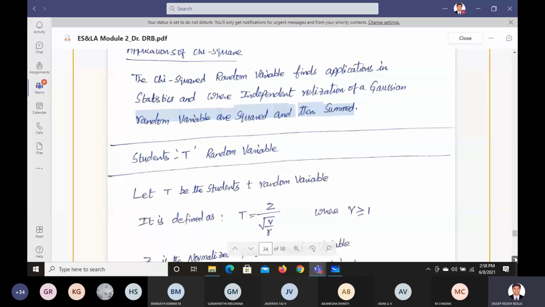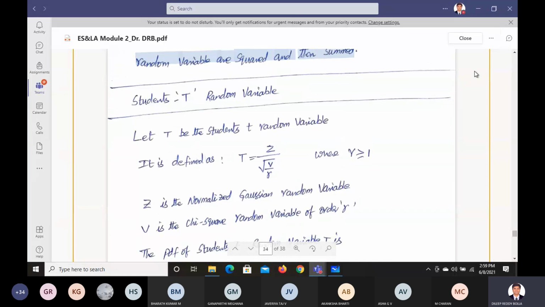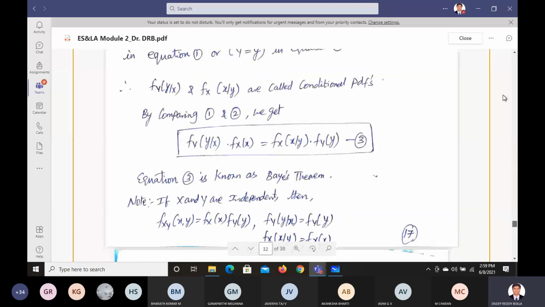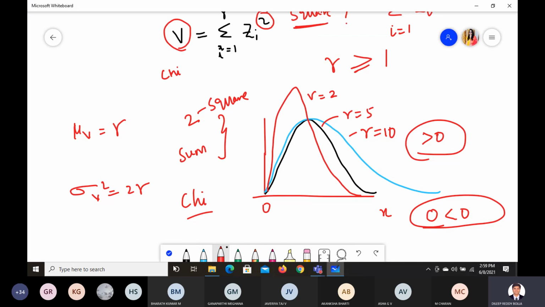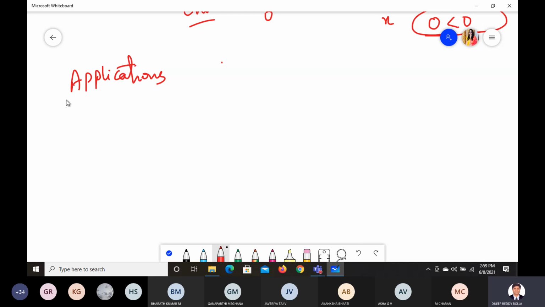So after that, the second application is what? Student's t random variable. From here we'll continue in the next class. Student's t random variable, chi-square test, and what else do we have? If you see the syllabus, we'll understand. Just a second, let it load. Yes, so from next class onwards we'll see the application perspective of what we have learned, followed by the chi-square test.